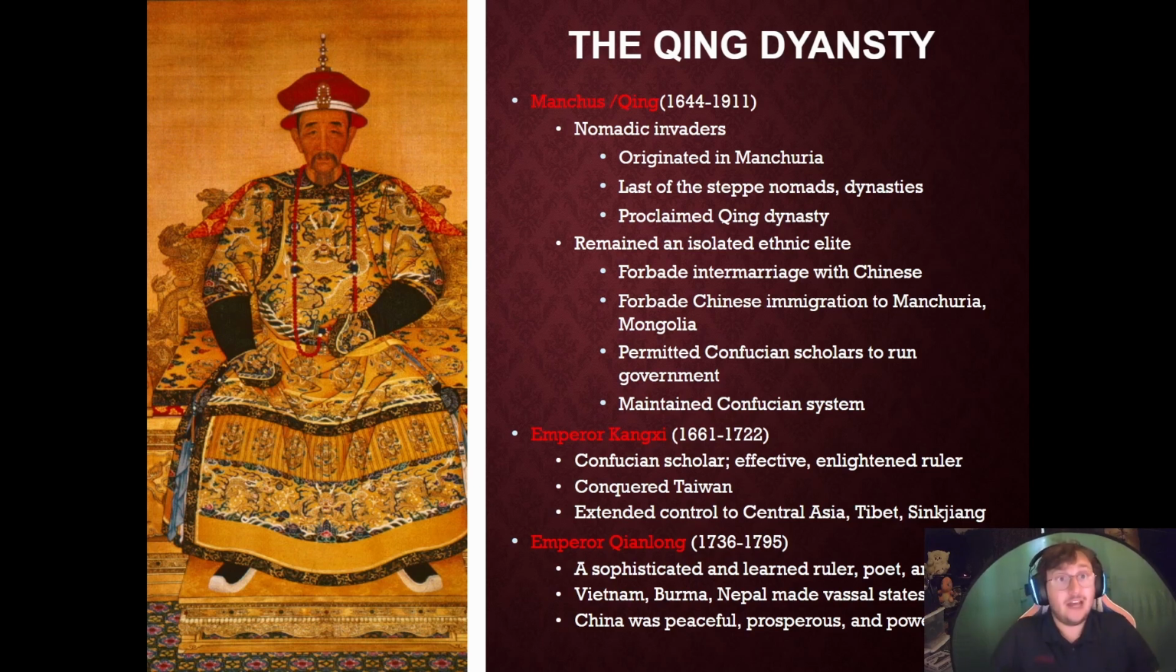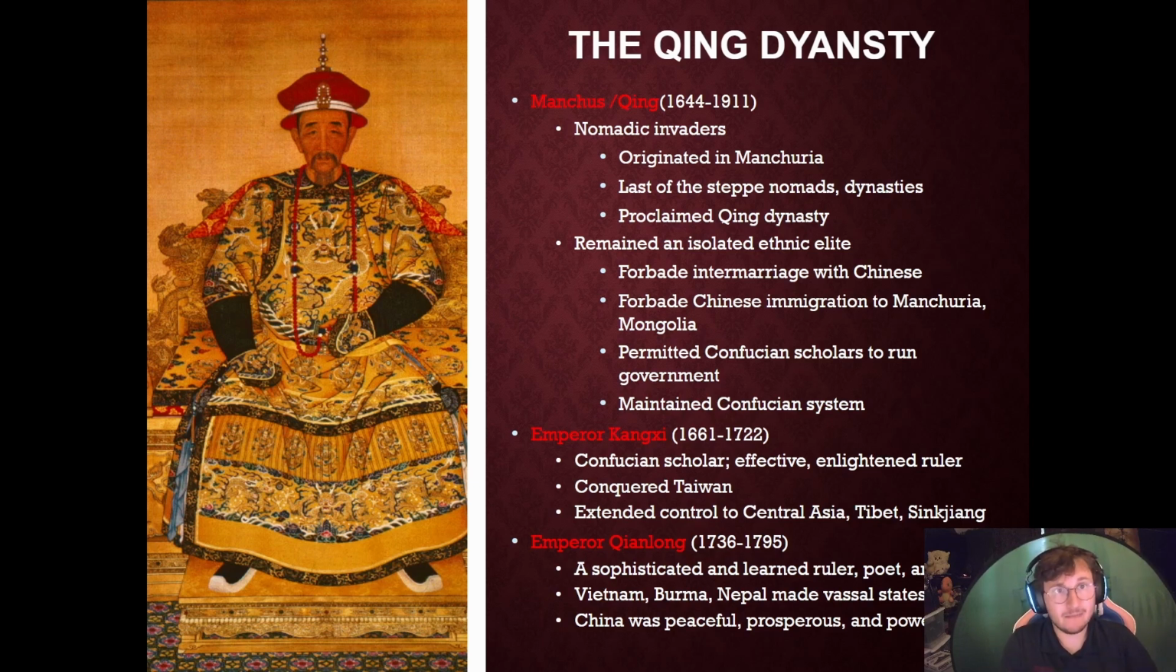But unlike the Mongols, they are going to permit Confucian scholars to run the government, and they're going to maintain the Confucian system. Really, they're going to maintain Neo-Confucianism in China and allow it to run. The issue is that at the same time as they're doing all this, they're not advancing culturally, politically, or in technology, which we'll get to in a moment.